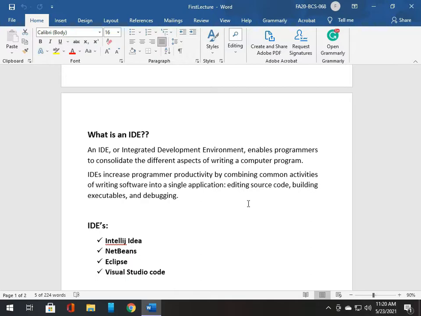So there are many IDEs like IntelliJ IDEA, NetBeans, Eclipse, Visual Studio Code, and there are many others also. But in this course we will use IntelliJ IDEA.